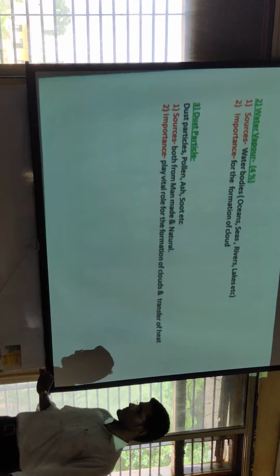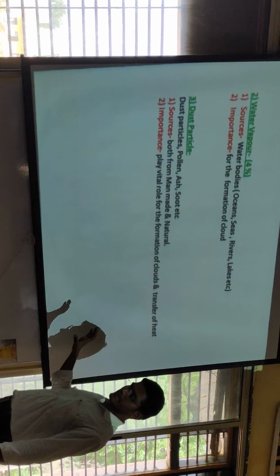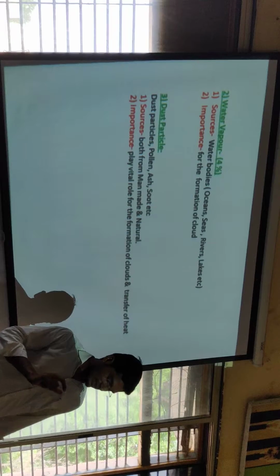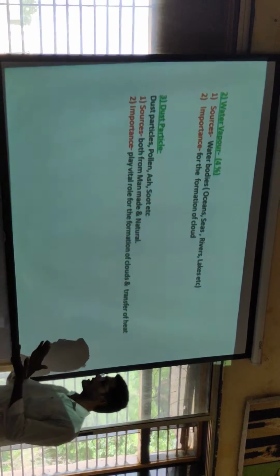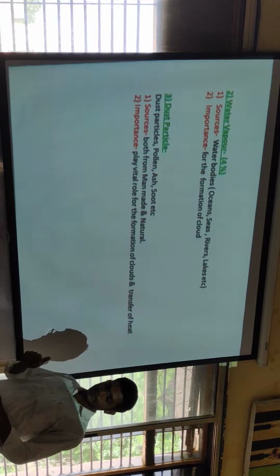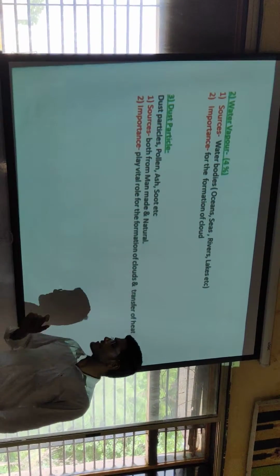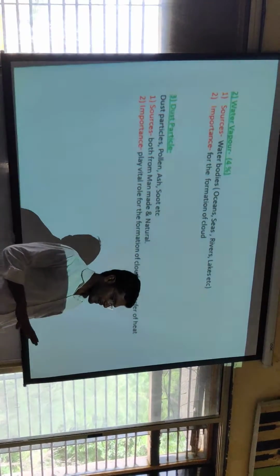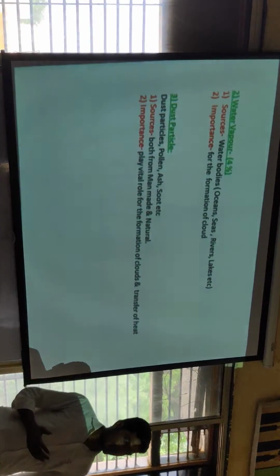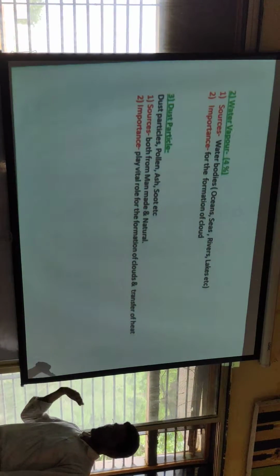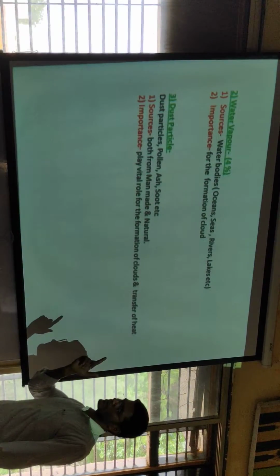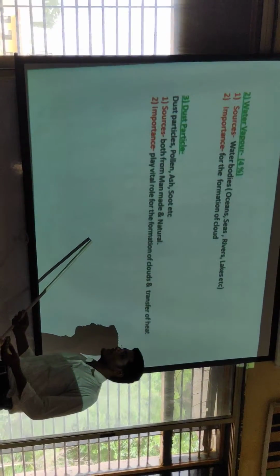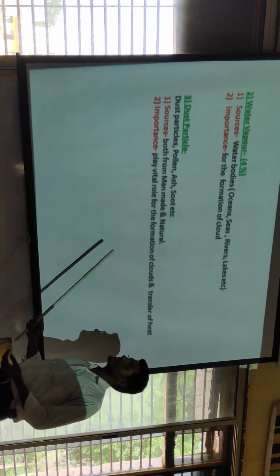Mostly between the Tropic of Cancer and the Tropic of Capricorn, meaning the central zones of the earth or the lower latitudes, vapor is produced in maximum amount because the central zone or lower latitudes of the earth surface receive maximum insolation. Due to the high temperature, the water evaporates, putting the maximum amount of water vapor in the atmosphere. The proportion of water vapor in the atmosphere decreases from the equator towards the polar areas.